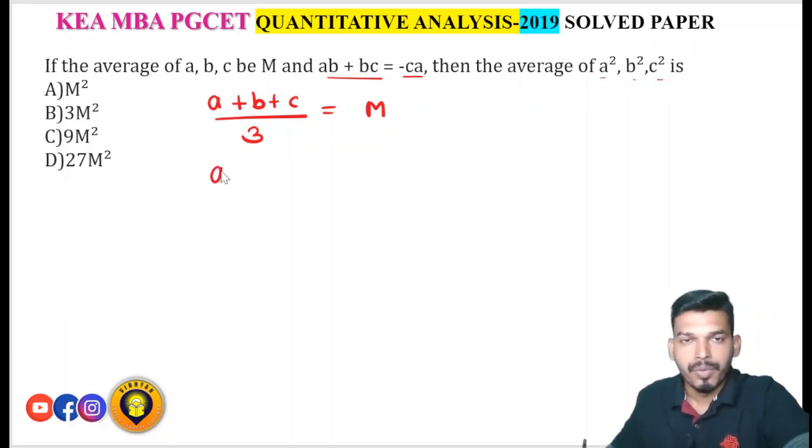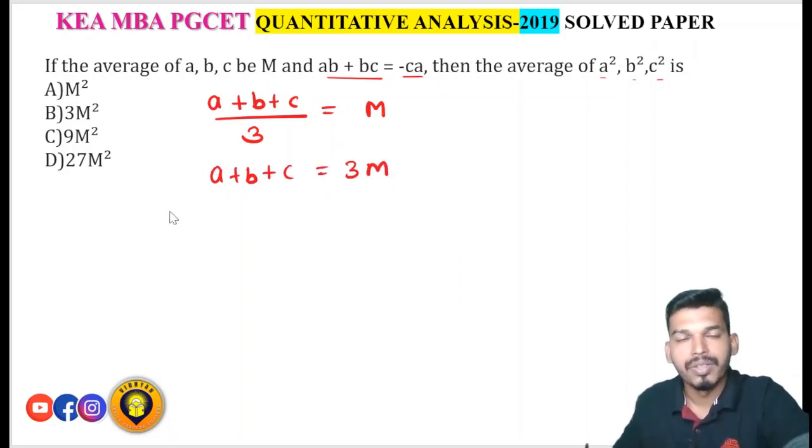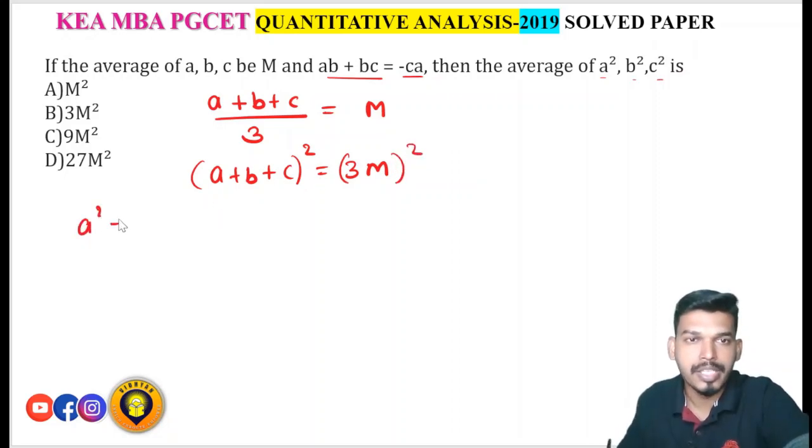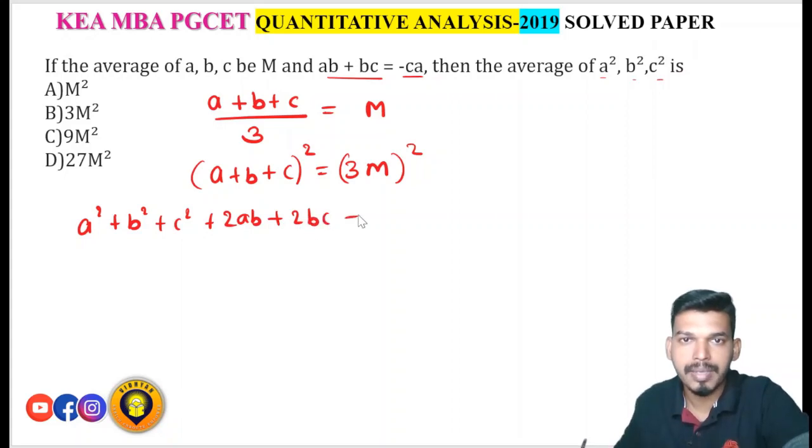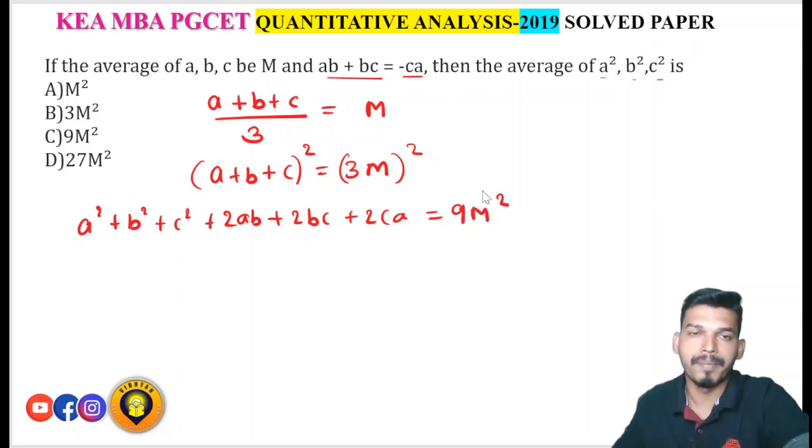Now what will be a plus b plus c? If I cross multiply 3, I'll get 3m. Okay, now square both the sides. On squaring both the sides, I'll get a plus b plus c the whole square is equal to 3m the whole square. What is a plus b plus c the whole square? That is a square plus b square plus c square plus 2 times of ab plus 2 times of bc plus 2 times of ca is equal to 3m the whole square, which is nothing but 9m square.